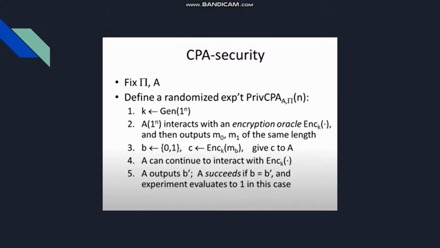Now an attacker is presented with the ciphertext C to see whether the attacker identifies the underlying plaintext message correctly or not. A succeeds if b equals b prime, and the experiment evaluates to 1.